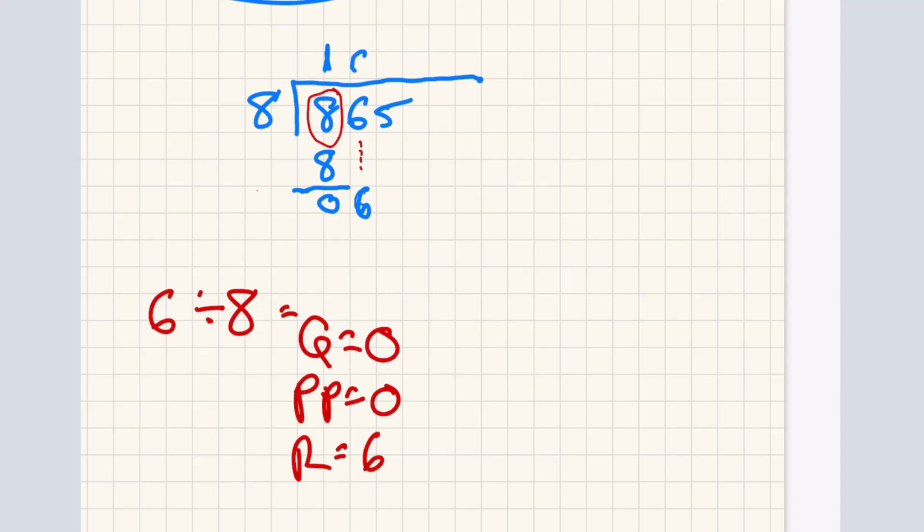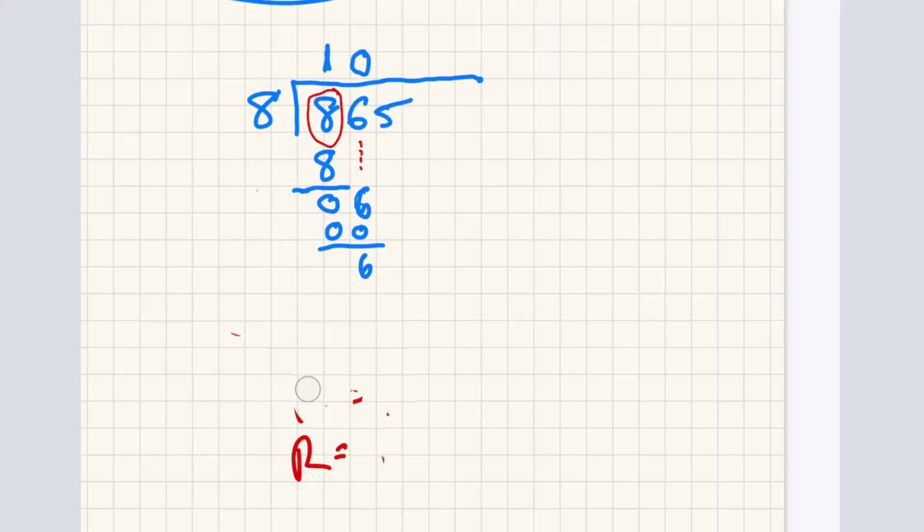The quotient is 0. 0 goes above that digit, very carefully, above that second digit of the dividend. And then the partial product is 0 times 8, the quotient times the divisor, and goes very carefully below the dividend. You draw the line, and now you're subtracting the 6, which is the dividend, minus 0, and you get 6. Okay? So now, that was the second. You do this on a separate piece of paper so that I want to see you work, and what I should see on the piece of paper you send to me should be only this.